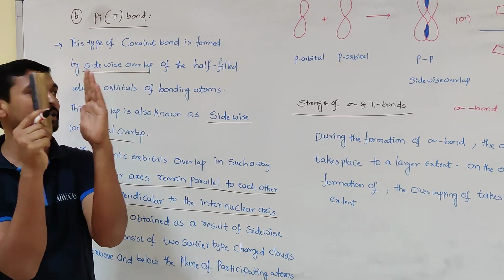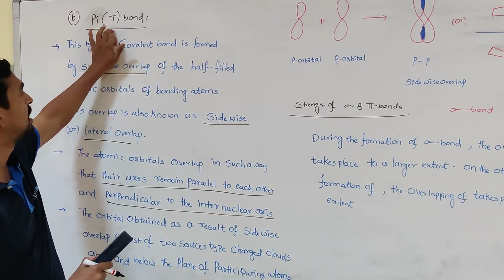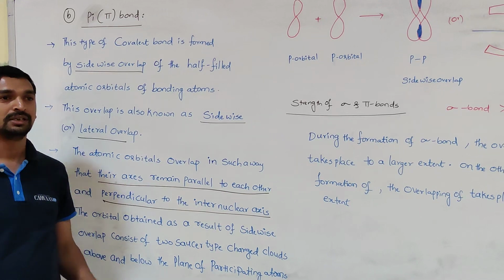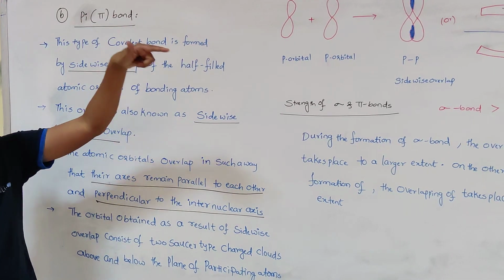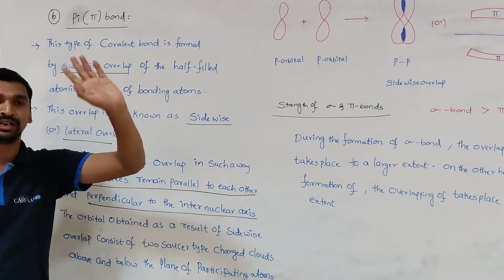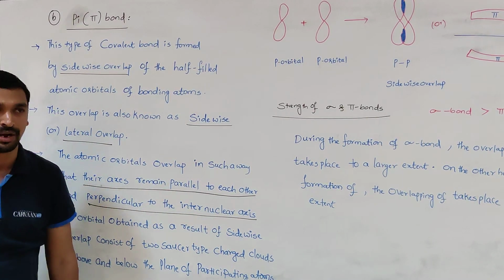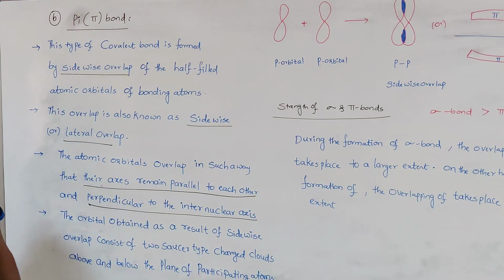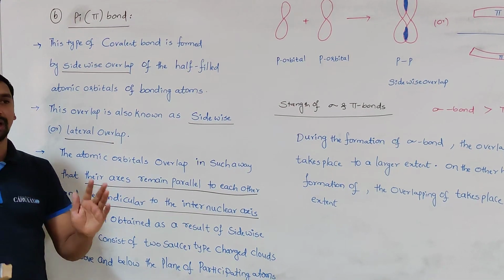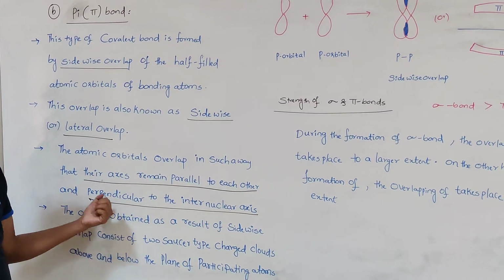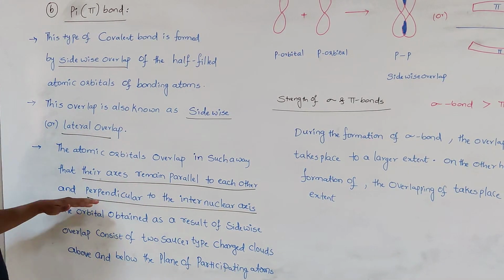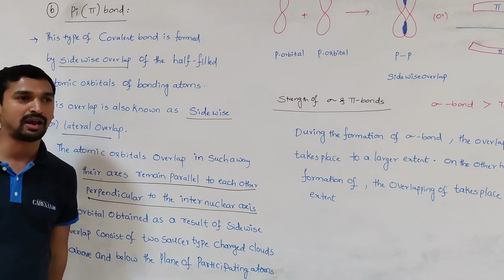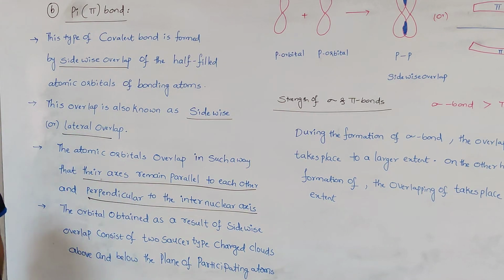So this will always result in the formation of which bond here? Pi bond. So sidewise overlap always results in the formation of the pi bond. And axial overlap always results in the formation of which bond? Sigma bond. In the formation of a pi bond, the orbitals involved have their axes parallel to each other, and both axes are perpendicular to which one? The internuclear axis. Then only it will result in the formation of the pi bond.